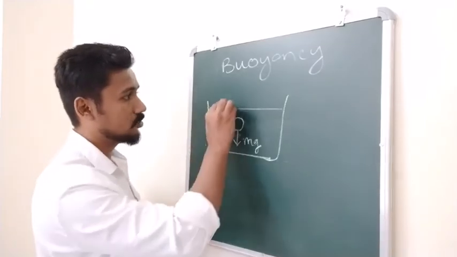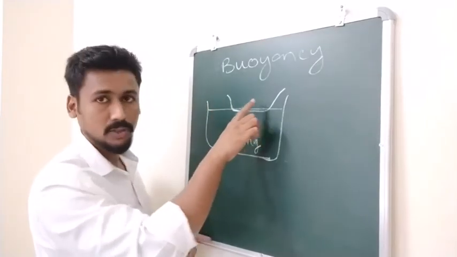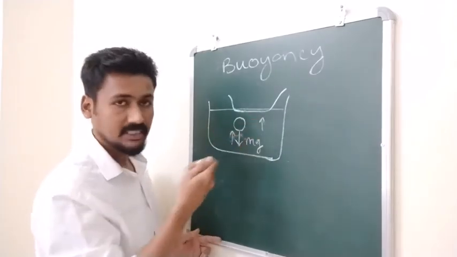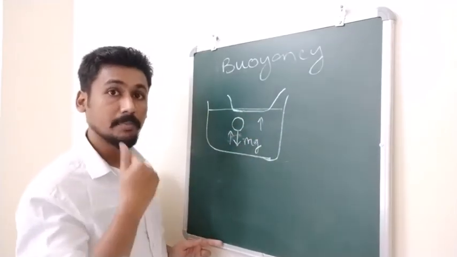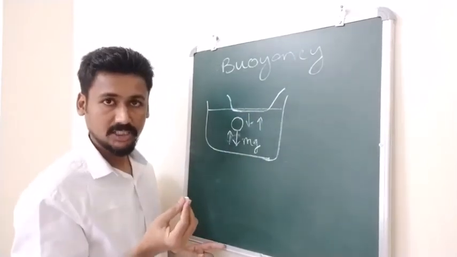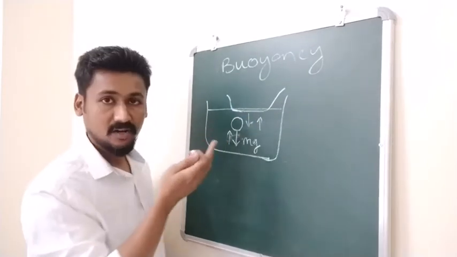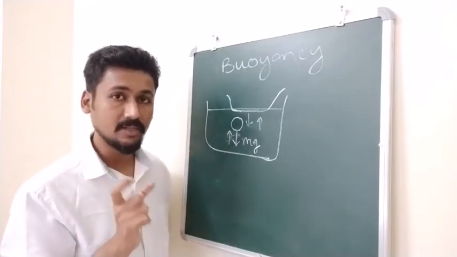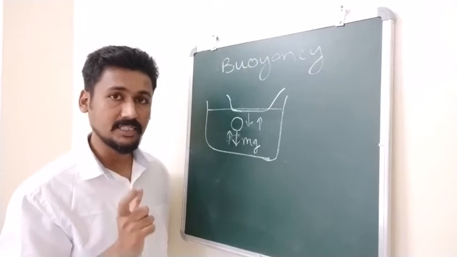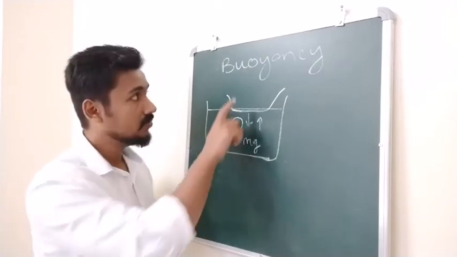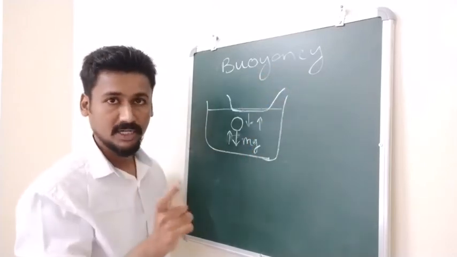For example, if you consider a ship, a ship is actually much larger than a small stone, but the buoyant force that the water is putting is much higher than the weight of that ship, that is, the gravitational force on the ship. So because of that buoyant force, the ship actually floats. So this concept is also very important, that is buoyancy. Whether you will float in water or you will sink in water will completely depend upon the buoyancy.